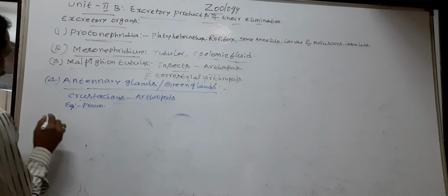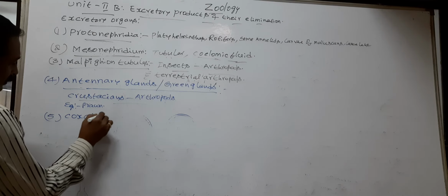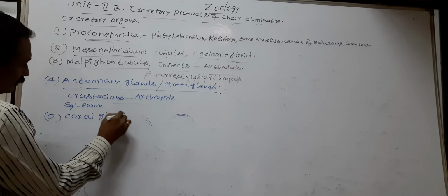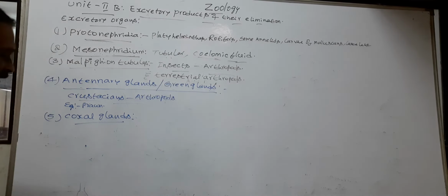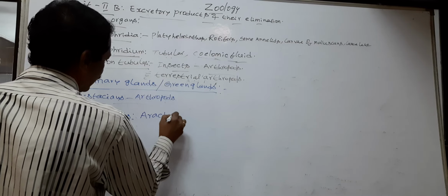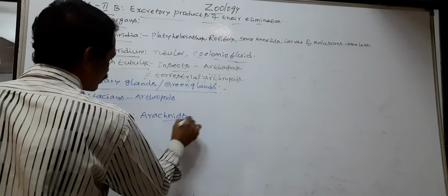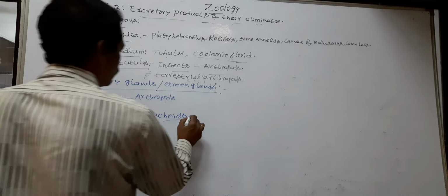Next, coxal glands. Coxal glands are found in arachnids. Arachnids are also arthropods.